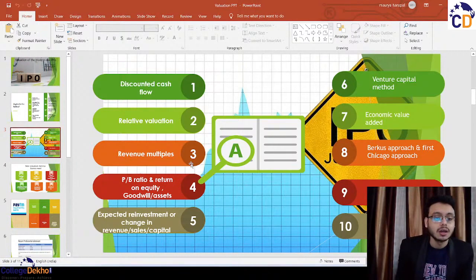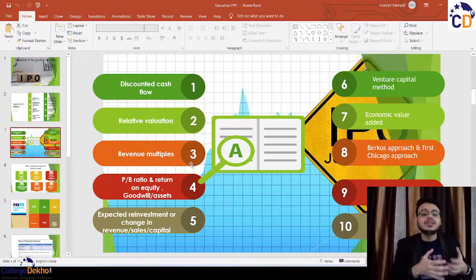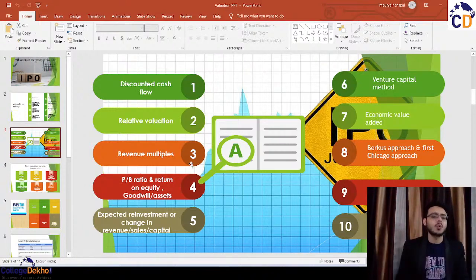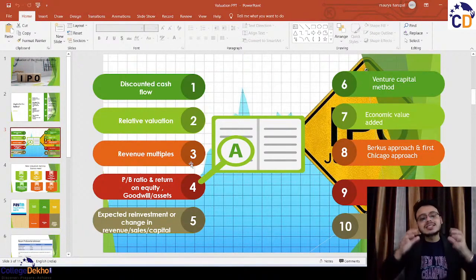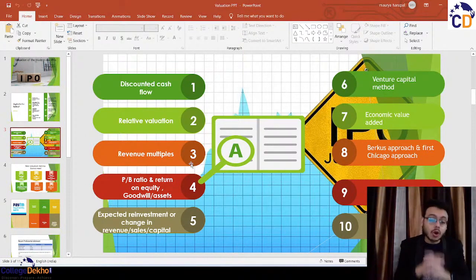But why do these IPOs come at the time of a bull run, when the bulls are heavier than the bears? That is, when the demand for stocks is more than the supply of stocks, or when the market is rising, when the market is in a boom phase. Why? Is it just to command a higher valuation? Because what happens in valuation? When the market is rising, when the market is on a boom, these companies can command a higher valuation because of the premium for optimism.